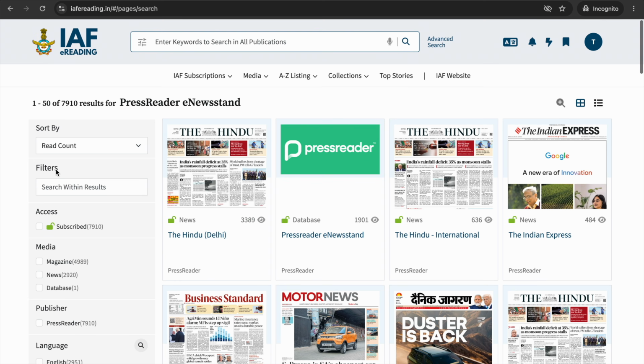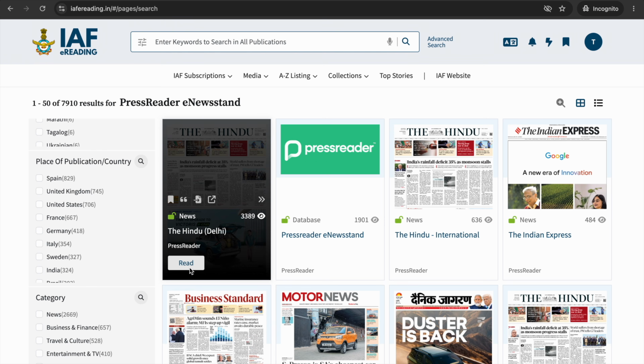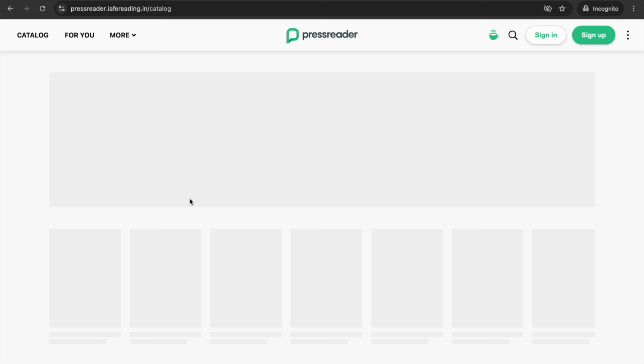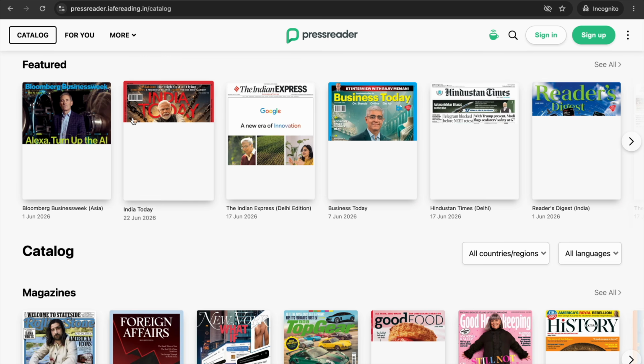You can refine your results using filters such as media type, language, place of publication, or category. When you click the Read button, you will be taken directly to the PressReader platform and get automatically authenticated as an authorized IAF user. This is how you get full-text access to articles and publications from anywhere, at any time,